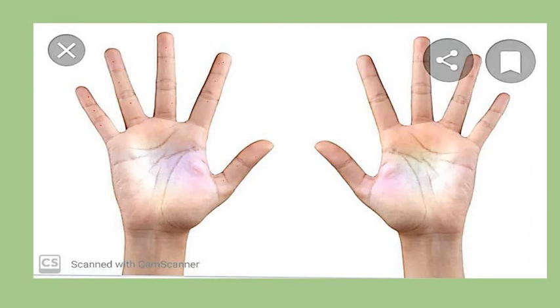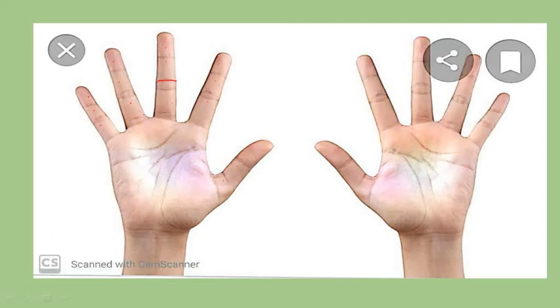So first of all, count 5 fingertips. 1, 2, 3, 4 and 5. Okay. And we have to add 4 more to it. So, start counting from here. 1, 2, 3 and 4.